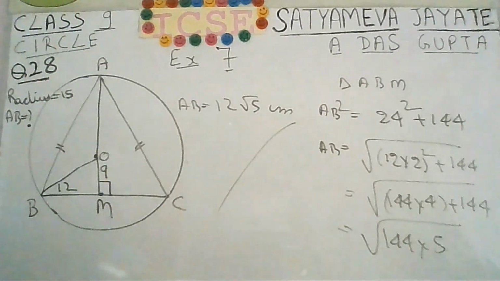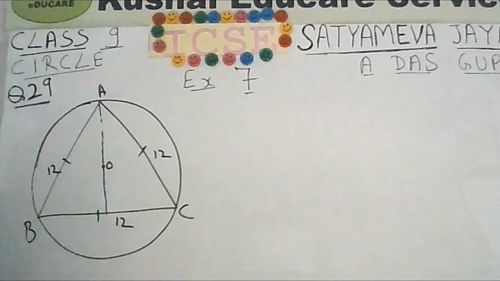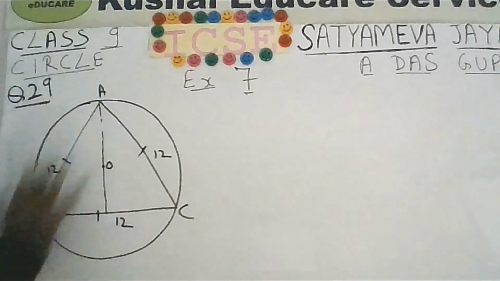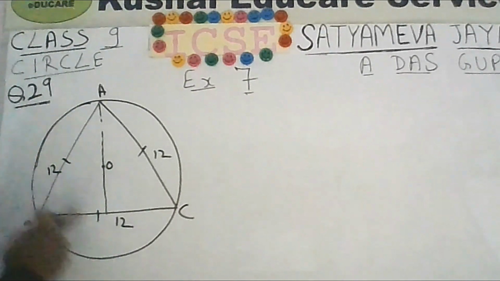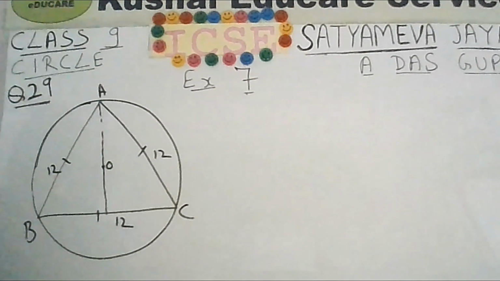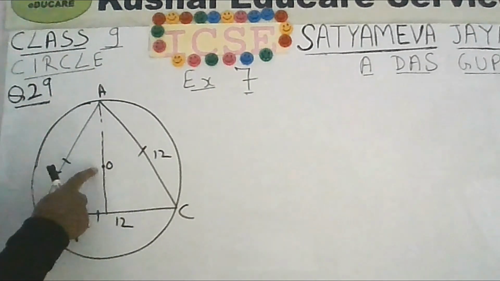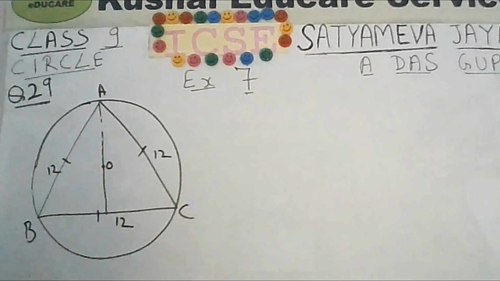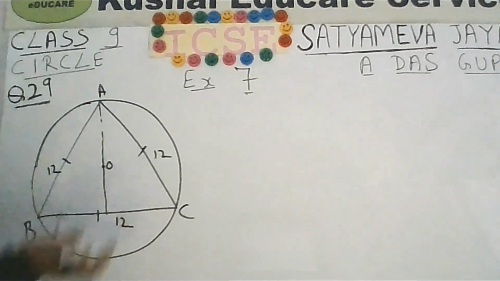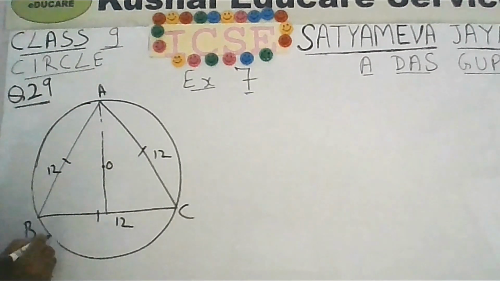Okay, so this is the figure given. We have to find the radius of the circle. This is an equilateral triangle ABC, whose side measure is given 12 centimeter. So because this is a circumcircle, O is the center. We have to assume, it has not been given specifically, but it means that O is the center, the way the figure has been given in the question.